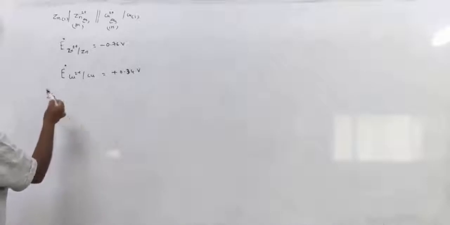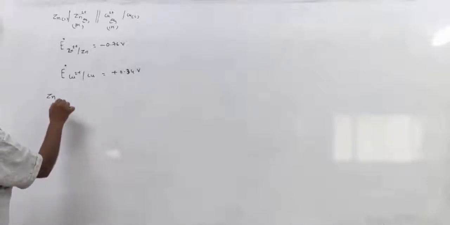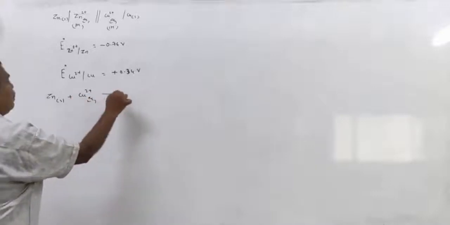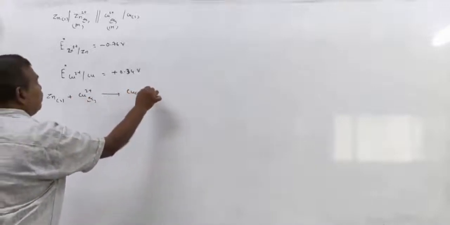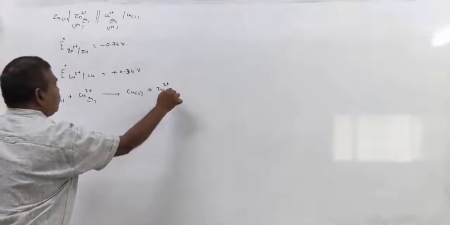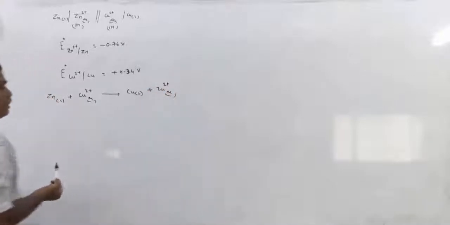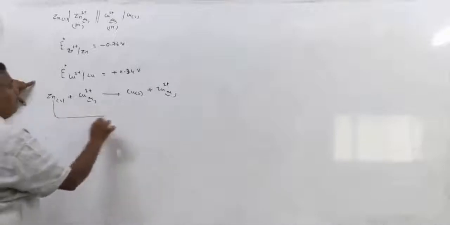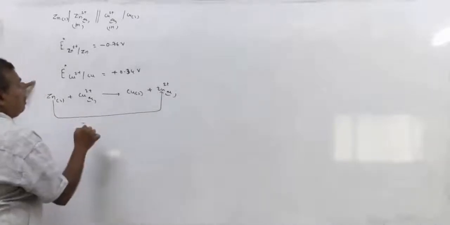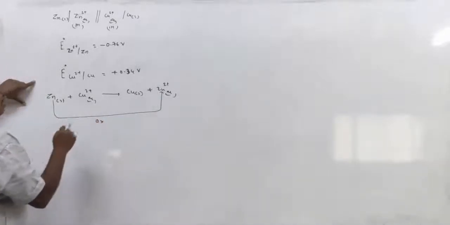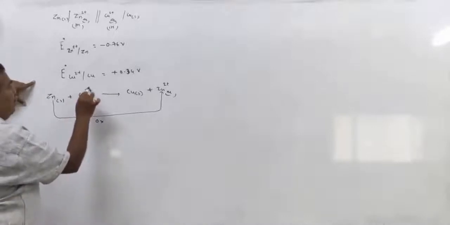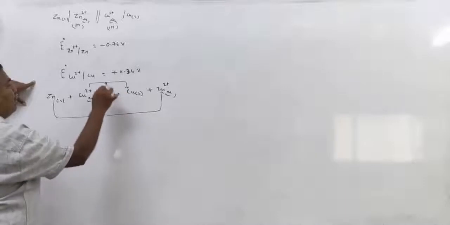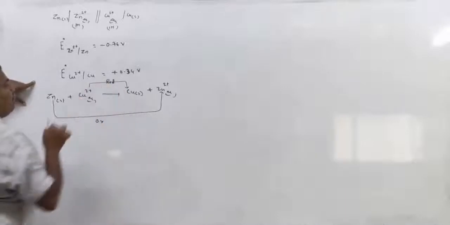So the reaction is Zn solid plus Cu2+ aqueous giving Cu solid plus Zn2+ aqueous. So at the anode, zinc undergoes oxidation, and at the cathode, Cu2+ undergoes reduction.